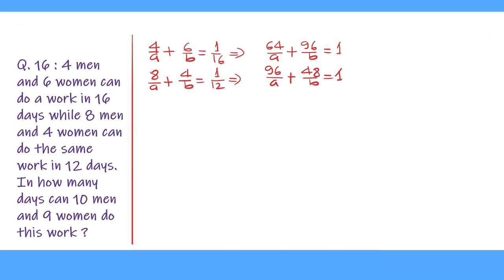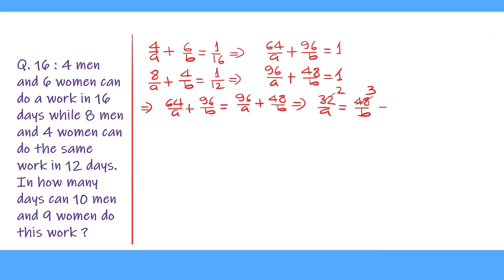Now, as the right hand side of both is 1, we can equate these two equations. 64 upon A plus 96 upon B equal to 96 upon A plus 48 upon B. So 96 upon A minus 64 upon A is 32 upon A equal to 96 upon B minus 48 upon B, equal to 48 upon B. 16 cancels 32 for 2 times and 16 cancels 48 for 3 times. This gives us B equal to 3A upon 2.